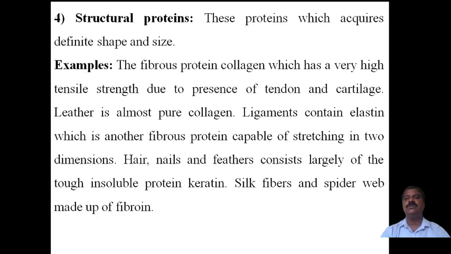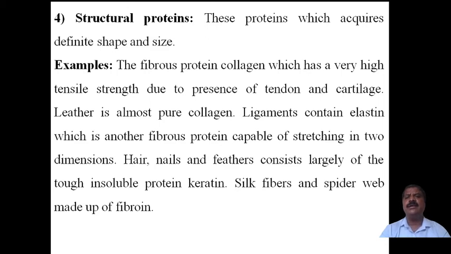Next, the fourth classification of these proteins: structural proteins. These proteins acquire a definite shape and size, similar to fibrous proteins. Because they acquire a definite shape and size, they give structure to the particular organism.